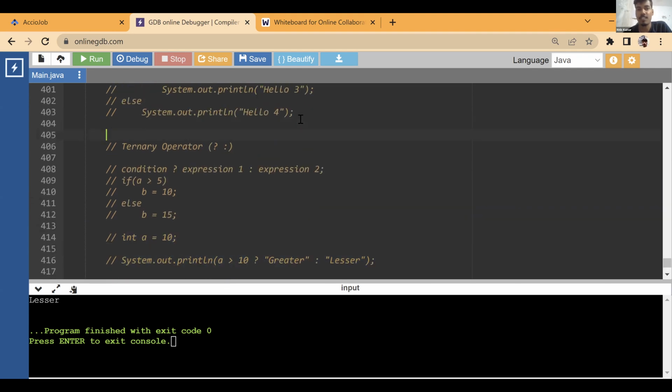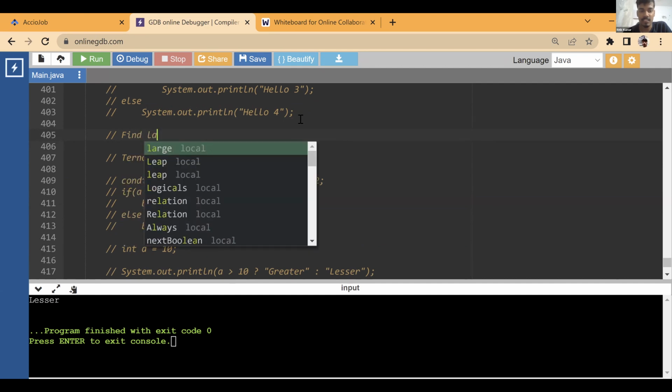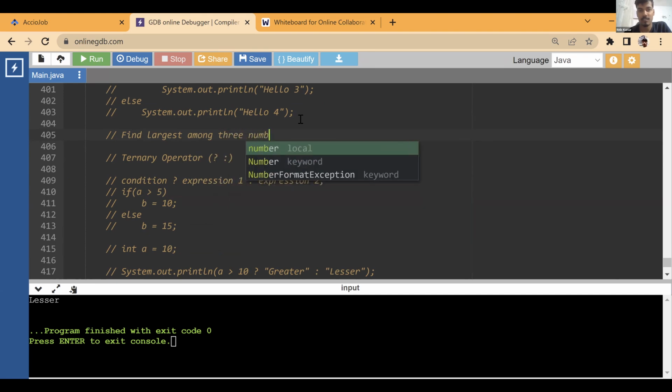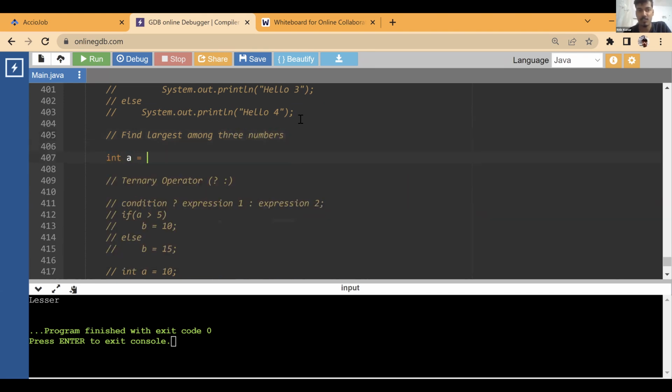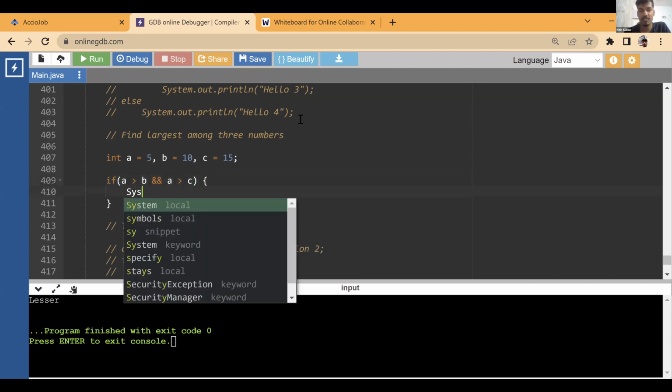Before any ternary expression, let me solve one question. Find the largest among 3 numbers. Let's take a equals 5, b equals 10, and c equals 50. Do you know how to find the largest among 3 numbers using if-else conditions? Forget about ternary. Can you do it using if-else conditions? Yes. If a is greater than b and a is greater than c, then we can say a is the largest.